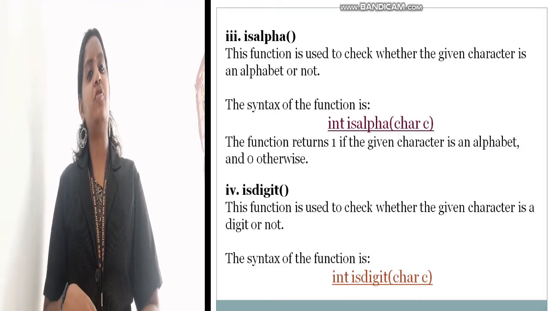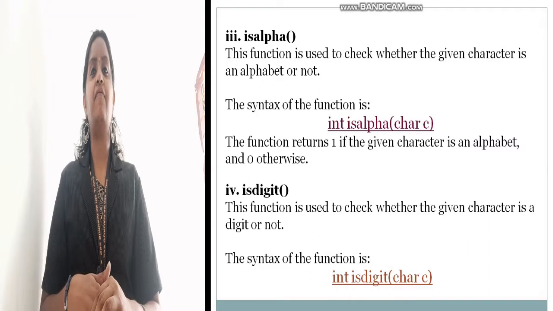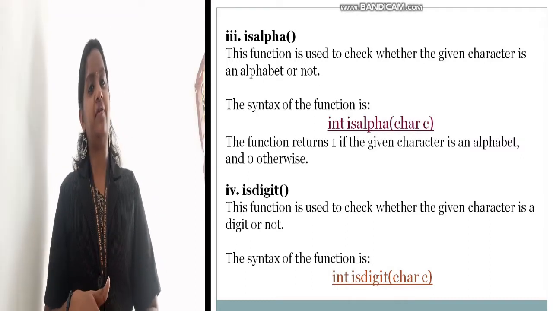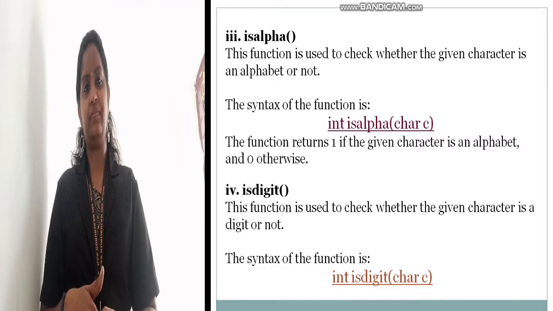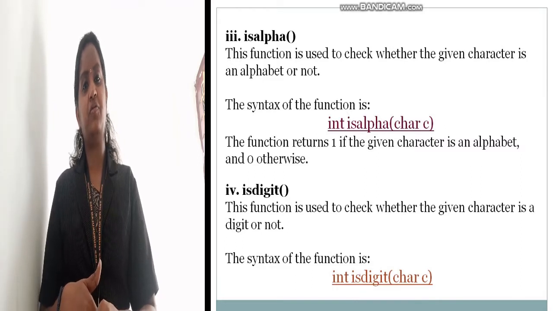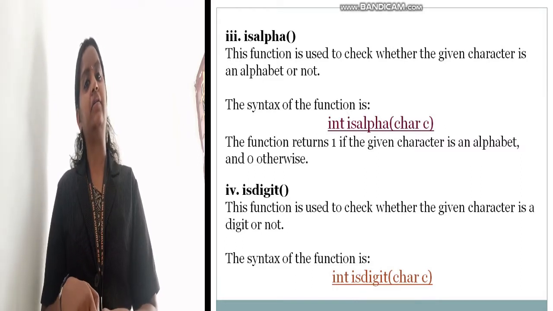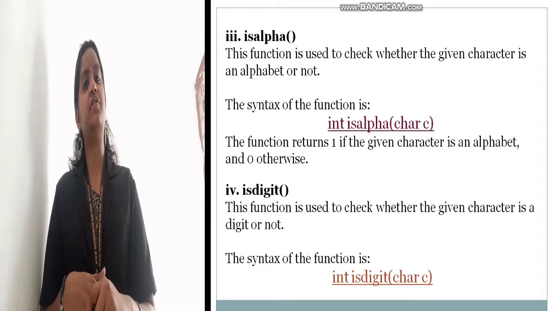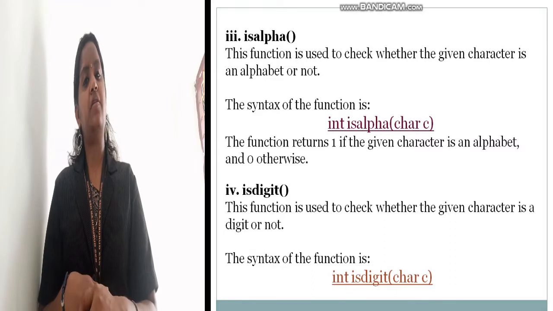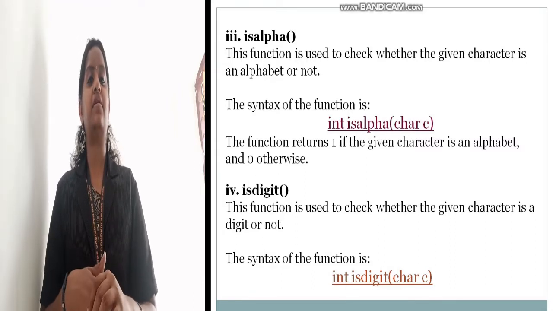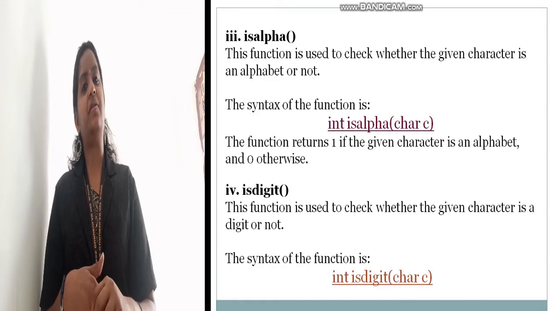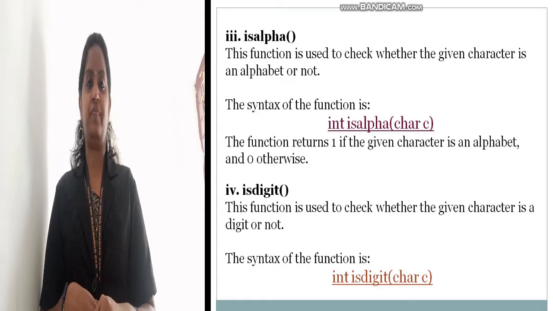What is the use of it? isalpha is used to check whether a character is an alphabet or not. If you give a character within single quotes, it will check whether it is a character or a number. If it is an alphabet, it will give the value 1, otherwise it returns 0.